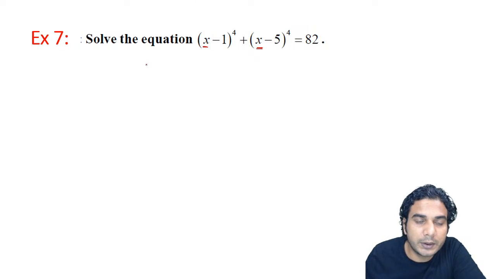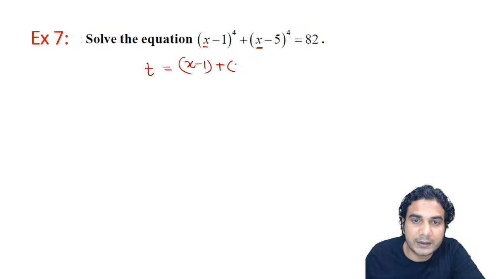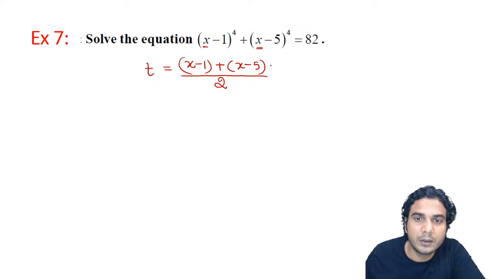Can you see the coefficient of x is positive here and positive here also? So you need to put t equal to, whatever variable you want to take, t is equal to x minus 1 plus x minus 5, this whole divided by 2, which is going to be x minus 3.